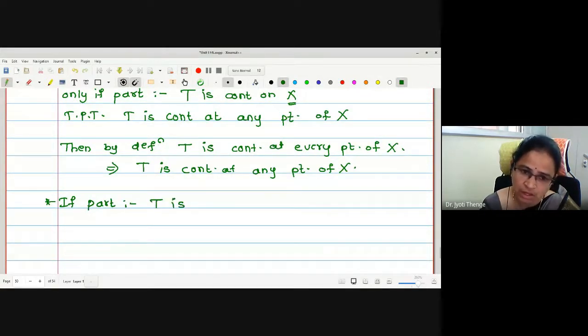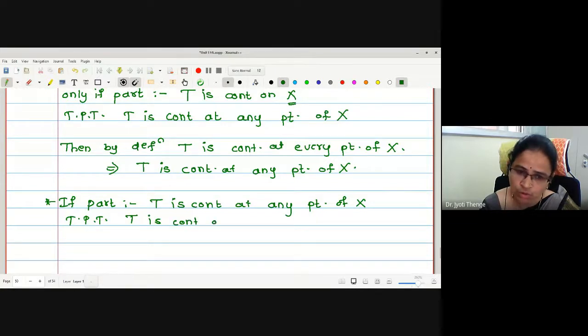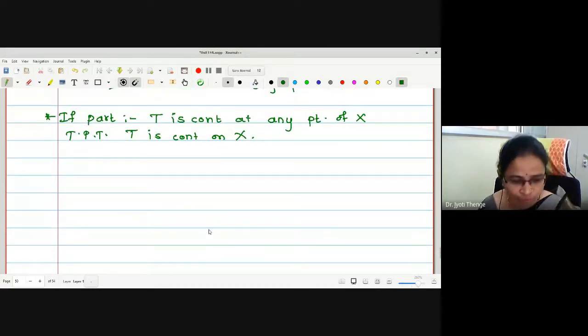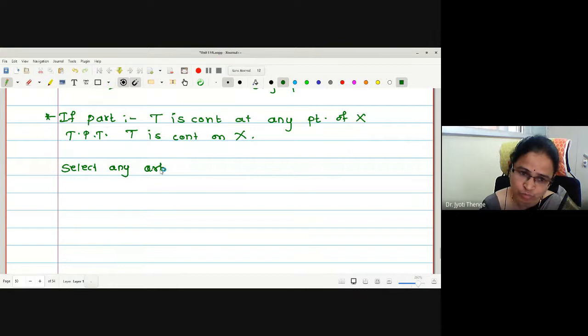T is continuous at any point. And what should I prove? T is continuous on whole domain, right? T is continuous on whole domain x. In order to prove that this is continuous on whole domain, what I will do, I will select an arbitrary point of the domain and I will show that the function is continuous at the arbitrary point. Therefore, here I will write select an arbitrary point small x of capital X.